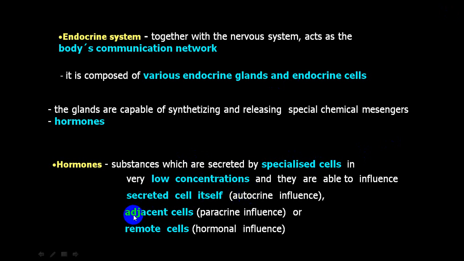If it produces effect on the adjacent cells, we call it paracrine influence, and if it acts on a remote, distant cell, we call it hormonal influence. So these are the three words which are being utilized.